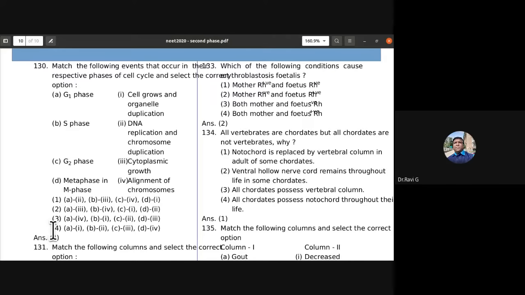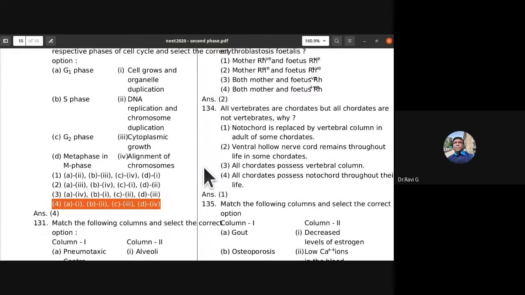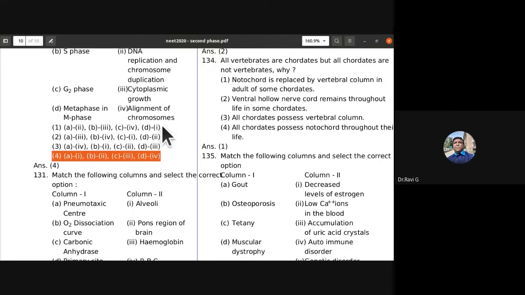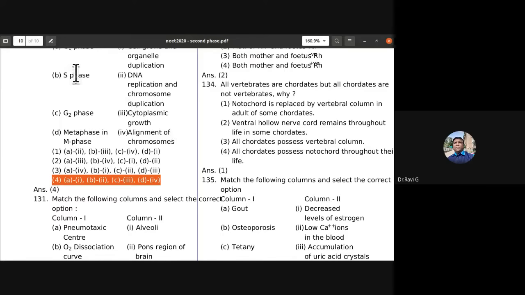So G1 phase, cell growth and organelle duplication. S phase, DNA replication and duplication. G2 phase, cytoplasmic growth. Metaphase, alignment of chromosomes. So the fourth option is correct. See, all the options are correctly matched. None of them are mismatched.